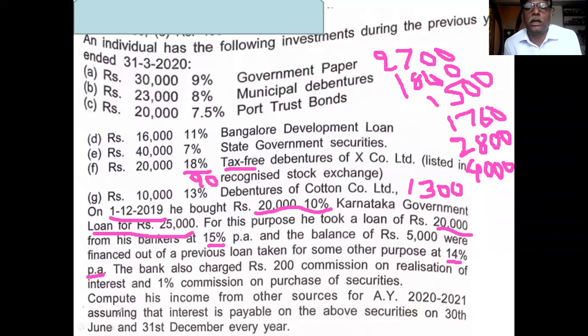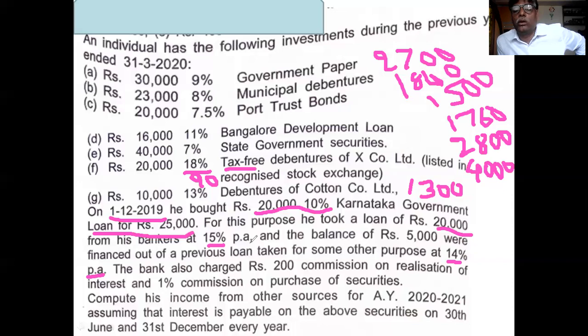20,000 is the investment in Karnataka state government loan. To invest 20,000, he has taken a loan of rupees 20,000 from a bank at the rate of 15% per annum. What is the date of investment? 1/12/2019 is the date of investment. Then the loan is taken at 15% per annum.